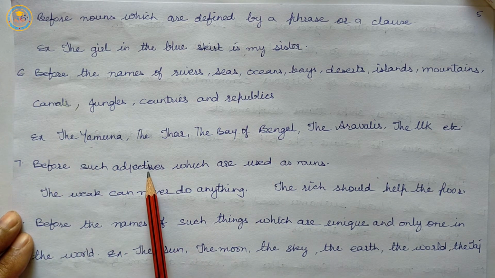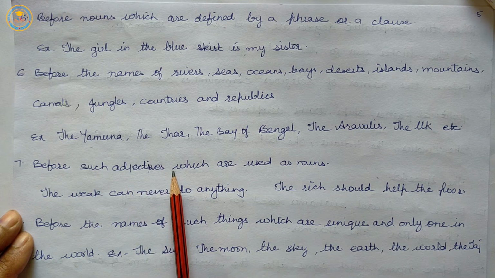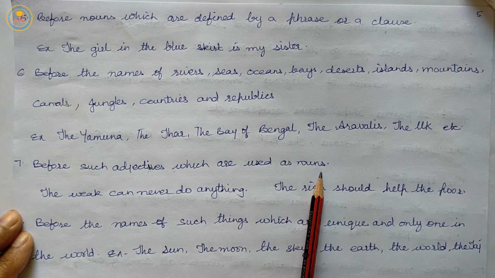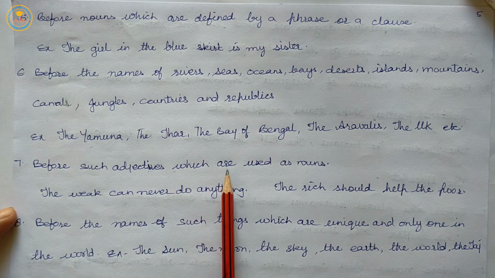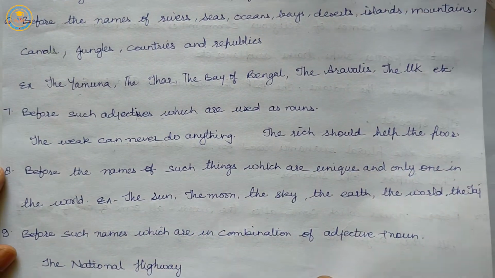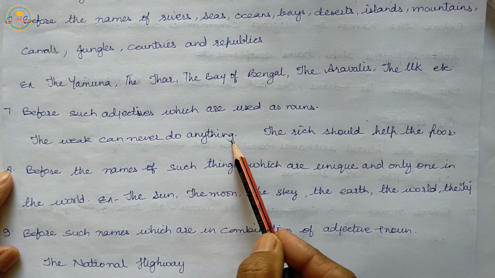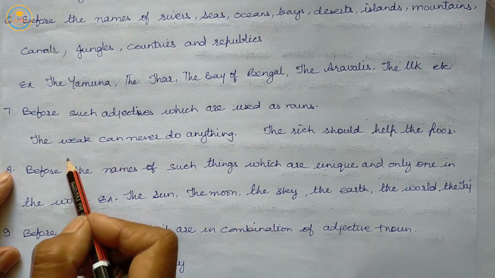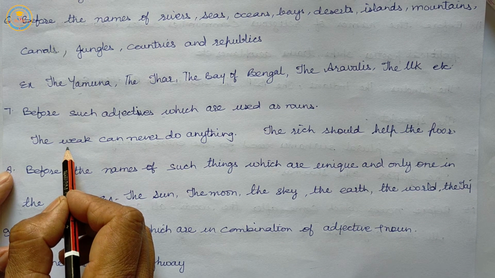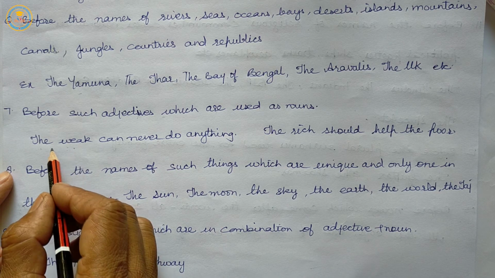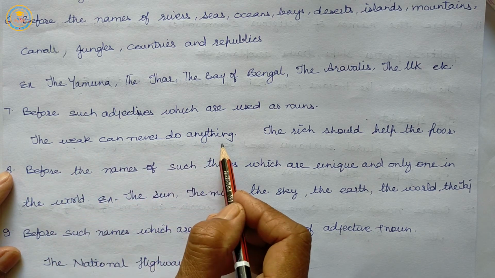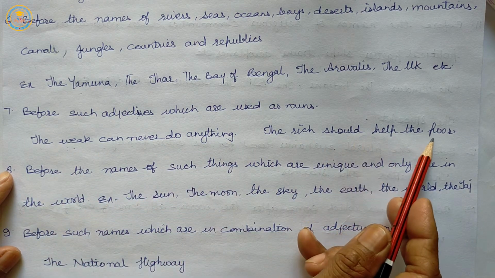Before such adjectives which are used as nouns. The weak can never do anything. The weak, here an adjective, before adjectives which are used as nouns. So, the weak can never do anything. The rich should help the poor.